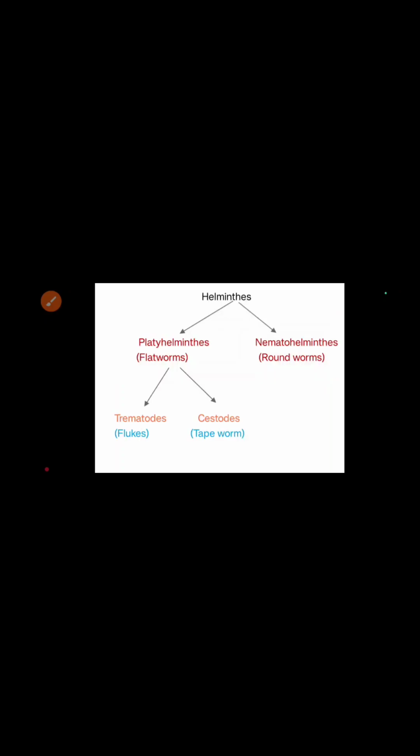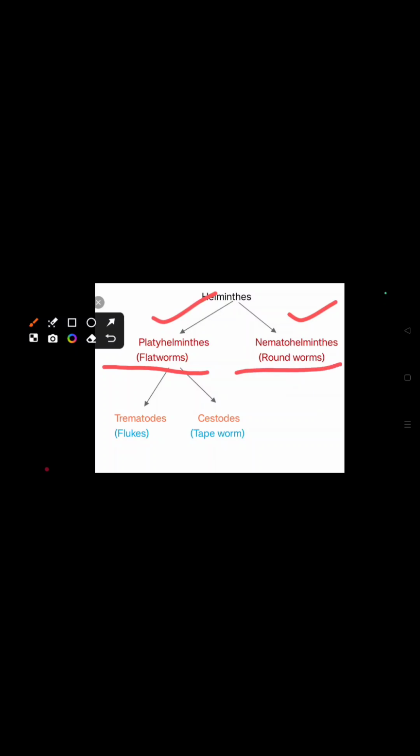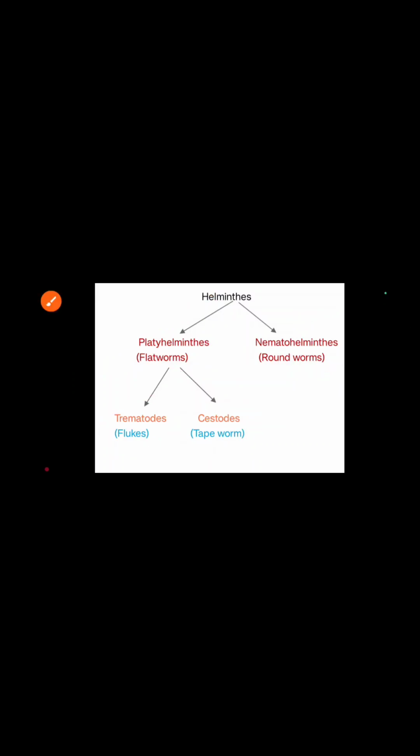Today we will talk about another category of parasites, that is helminth parasites. Helminths are generally categorized into two types: Platyhelminthes and Nematohelminthes. Platyhelminthes are generally called flatworms. Nematohelminthes are generally called roundworms. Platyhelminthes are divided into two types: trematodes, that is flukes; and cestodes, that is tapeworms.